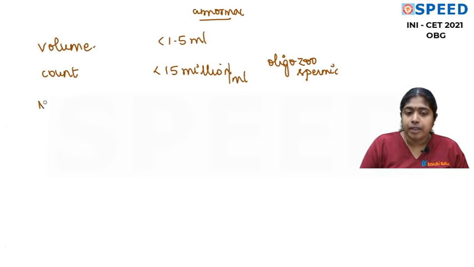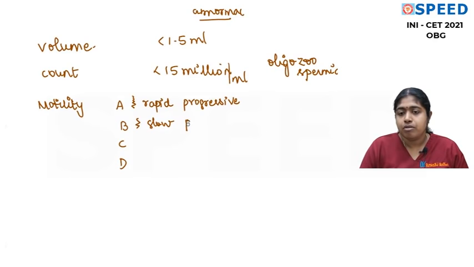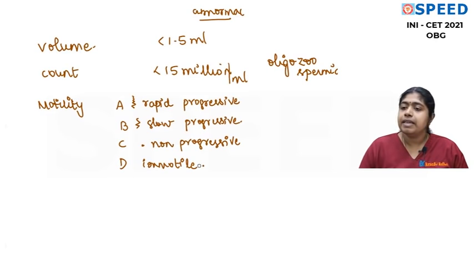Now let's talk about the motility. Please understand that there are 4 types of motility, which we usually write as A, B, C, D. A is rapid progressive. I mean the spermatozoa move very fast and rapid. B is slow progressive. C is motile, but non-progressive. I mean, it's motile at the same point, it's not going to go forward. And D is immotile sperms. So you basically divide it like this.